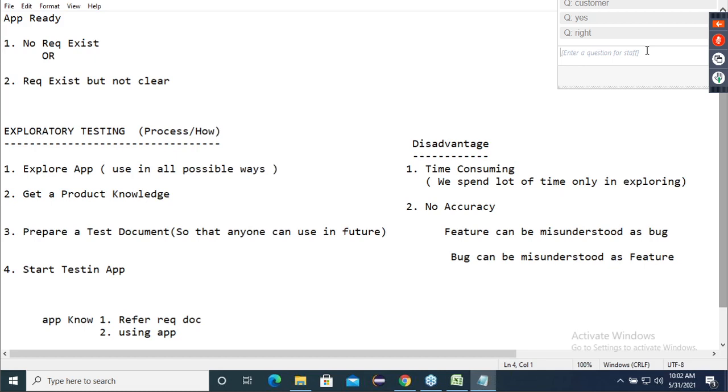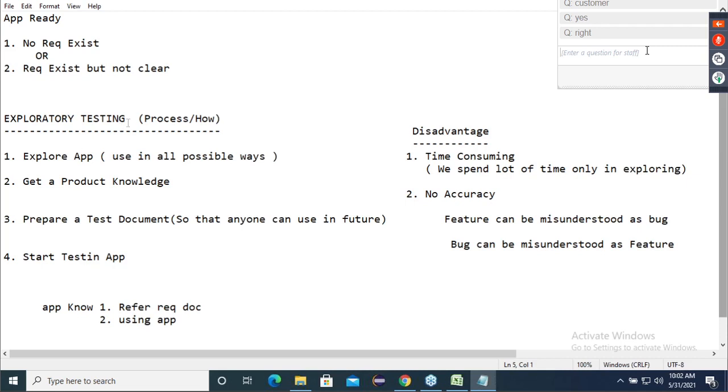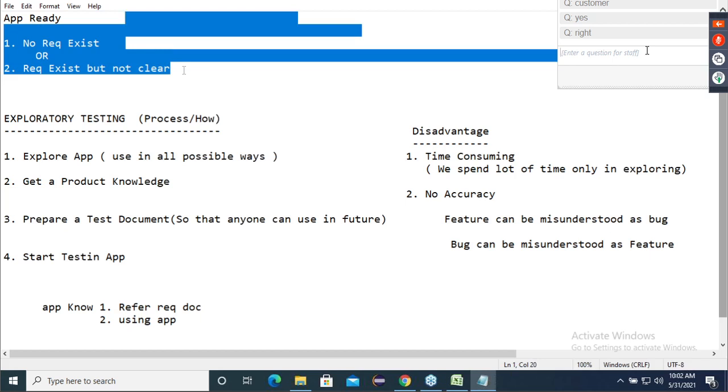requirement is there, but it is not clear. Any word we want, we can use. So requirement is there, but it is not at all clear. Whatever they have written, randomly they have written, only for their own understanding. Now the first question is, guys, think and give me the answer. In this situation, application is ready, but requirement is not there, or not at all clear. Will you test or not test the application? They're asking in the interview. Assume you went for the interview. Will you test or not test?